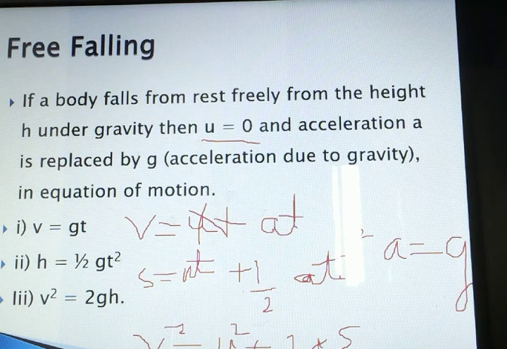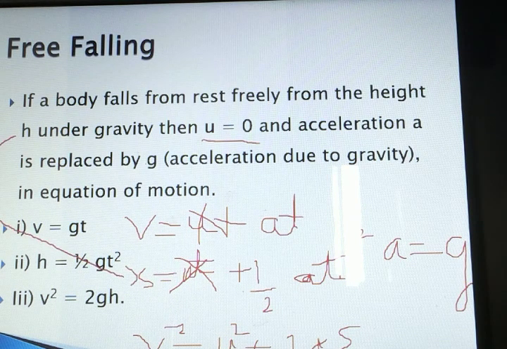In place of a, we have to substitute g. So we will be getting v is equal to gt. Next equation is s is equal to ut plus half at square. Again u is equal to 0, so this term will not be there. S has been replaced by h.